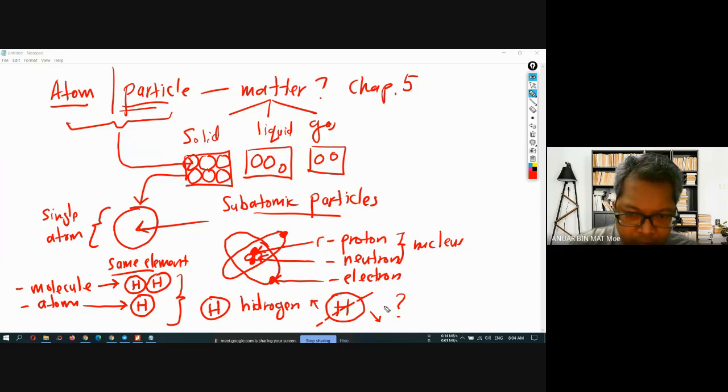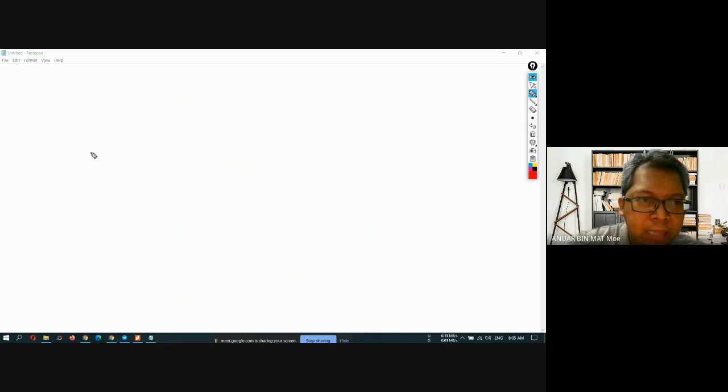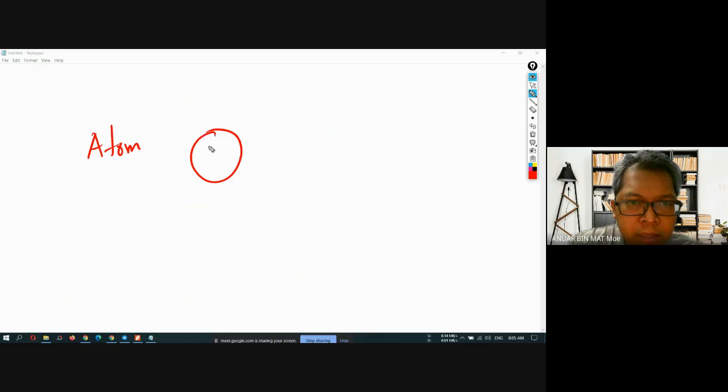Can or cannot I split the atom into two? For example, hydrogen over here. I have one atom over here. This atom name is hydrogen. H meaning hydrogen, right? H is hydrogen.